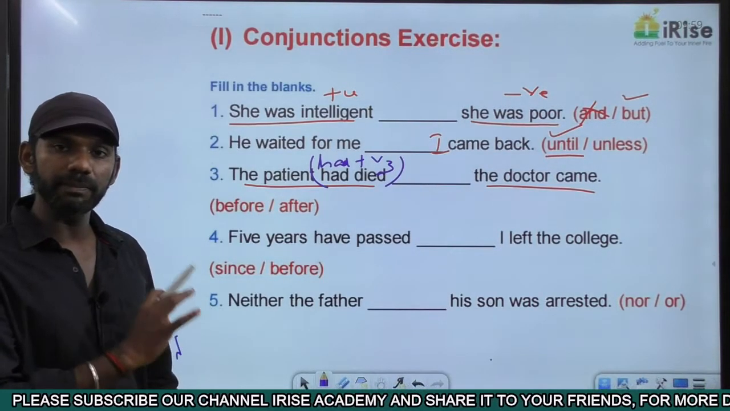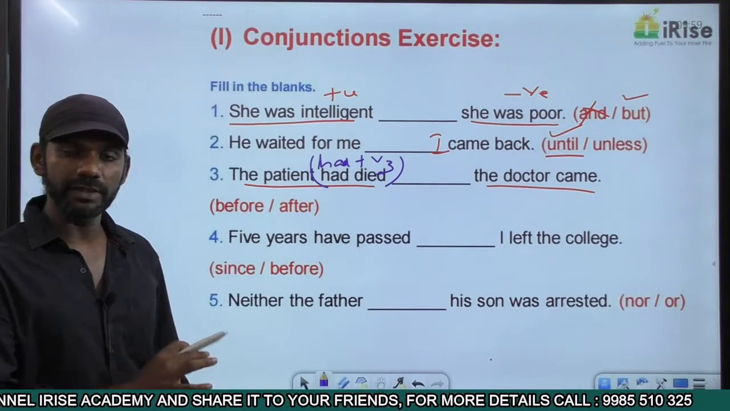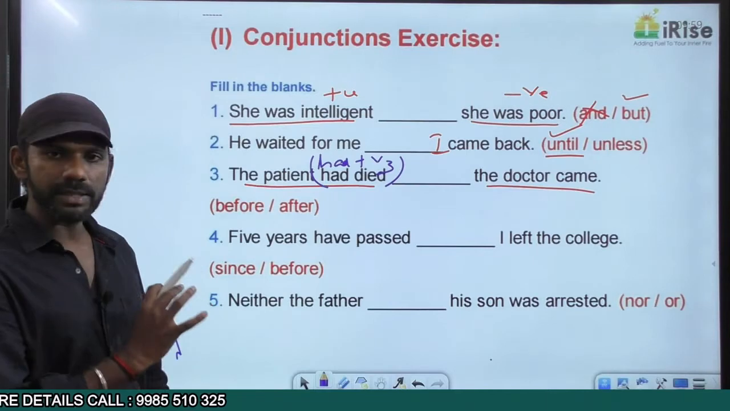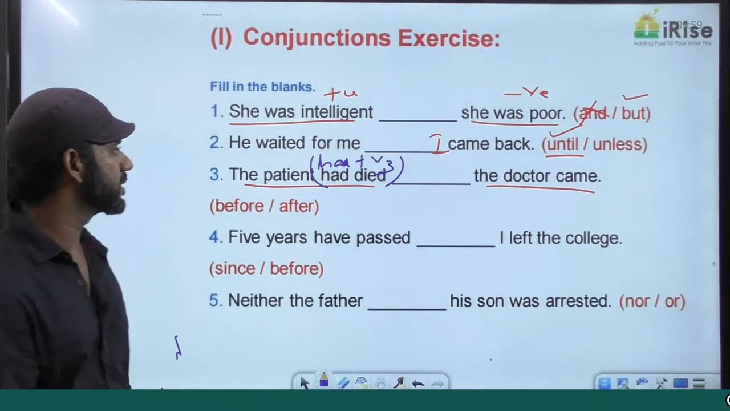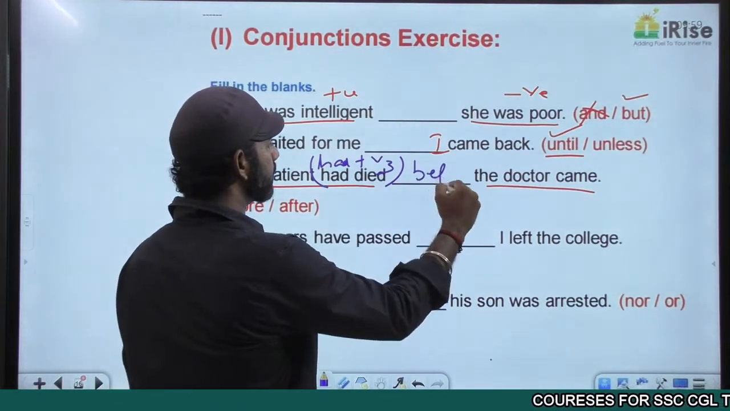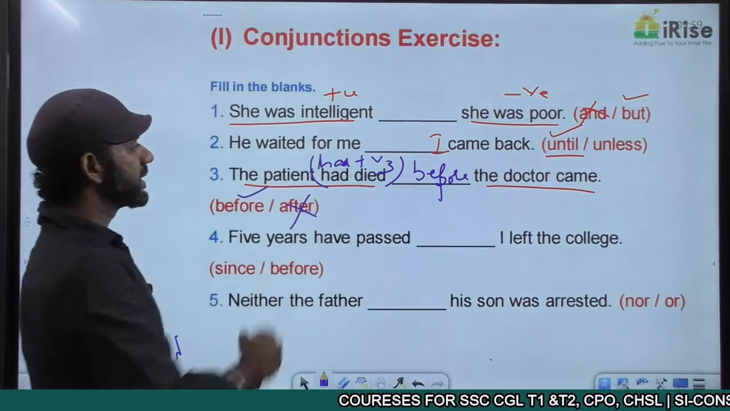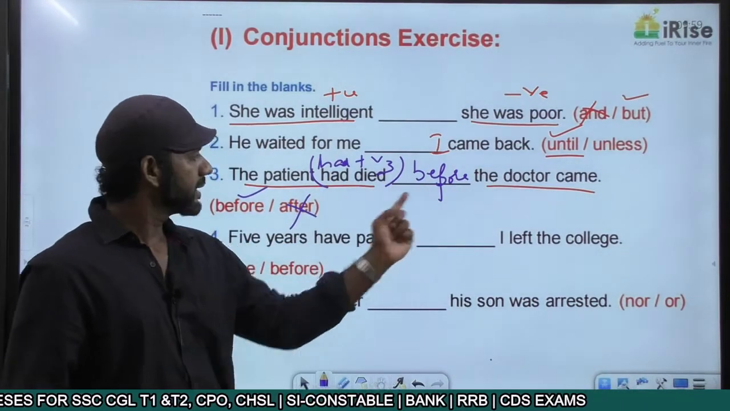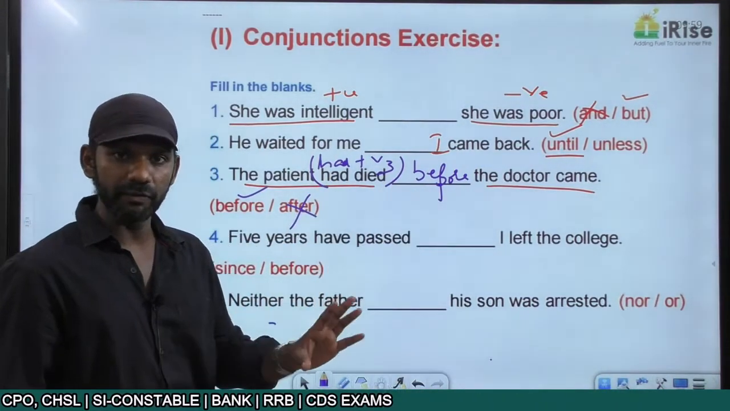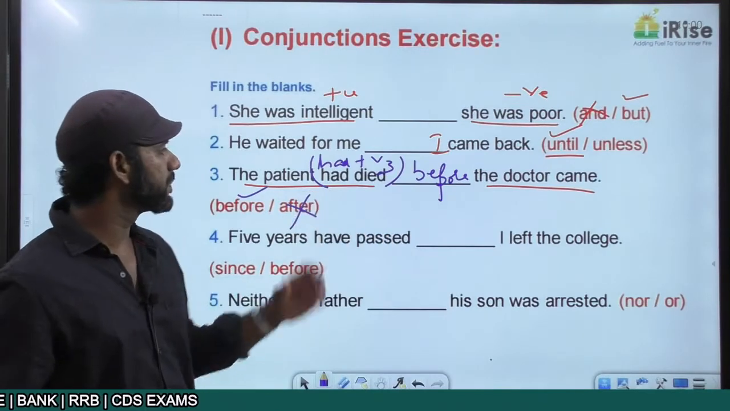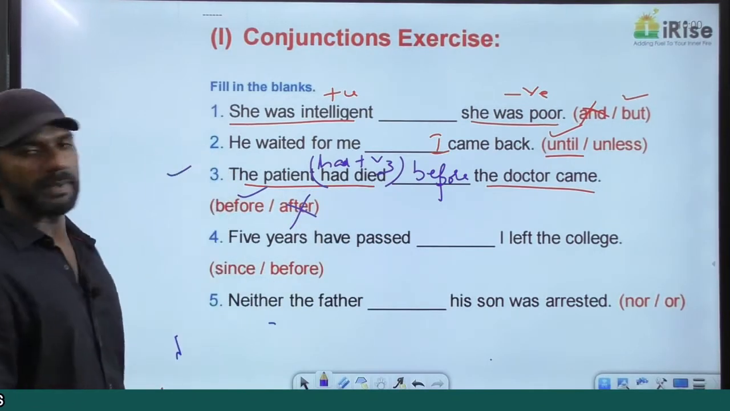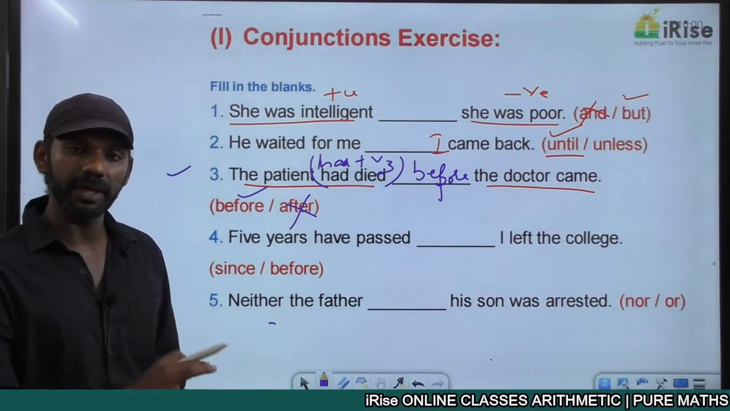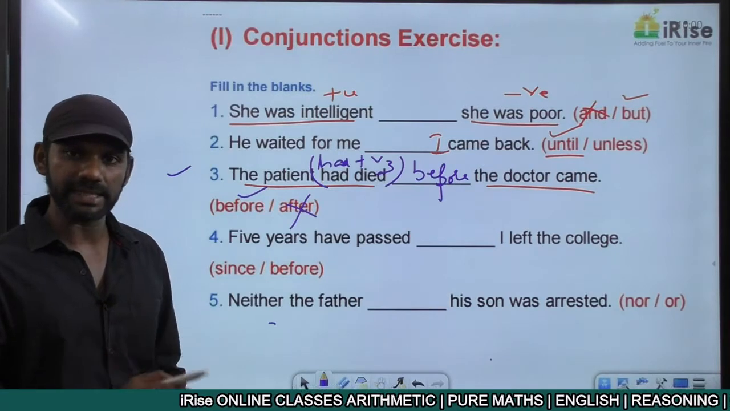Now we need to think whether the blank must be filled with before or after. The patient had died must be the action completed first. And this will remain the action completed first only if we go for the word before. The patient had died before the doctor came. So two actions in the past tense, time difference is there denoted by the word before. The action completed first is in the past perfect tense. Now the whole statement is grammatically correct. The rule regarding past perfect we have gone for in the topic tenses.